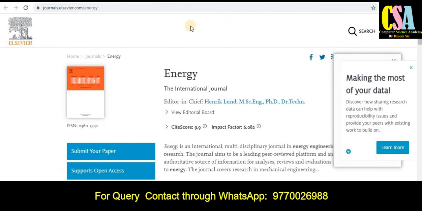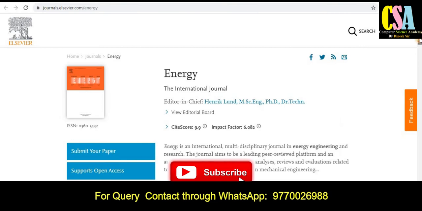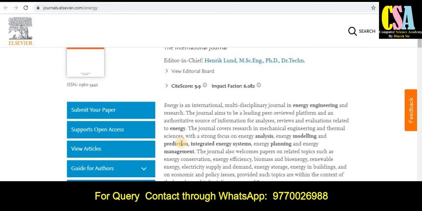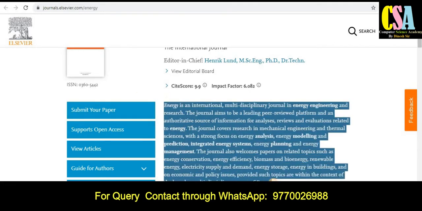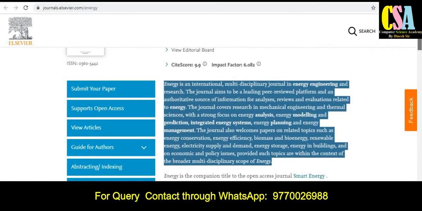Next is the Elsevier category, which comes under the category of energy. If your research area comes under these particular energy titles, you can submit your research. The impact factor is also very good, 6.08, a really very good H index and impact factor. If you want to know more about these topics and titles, read this section very carefully, and you will get all the detailed information about the topics and titles.